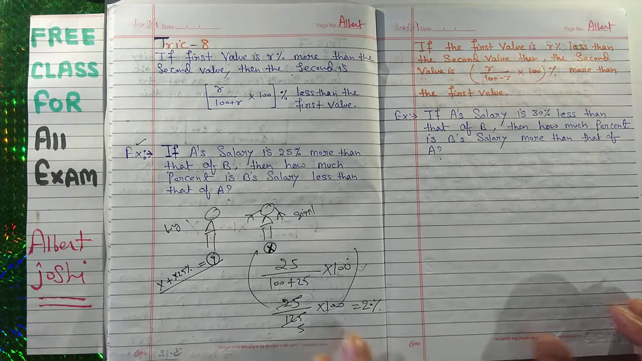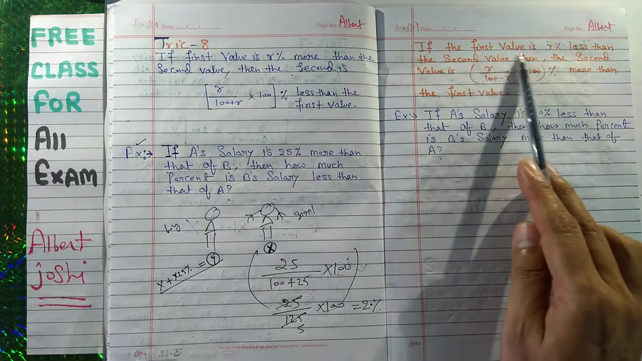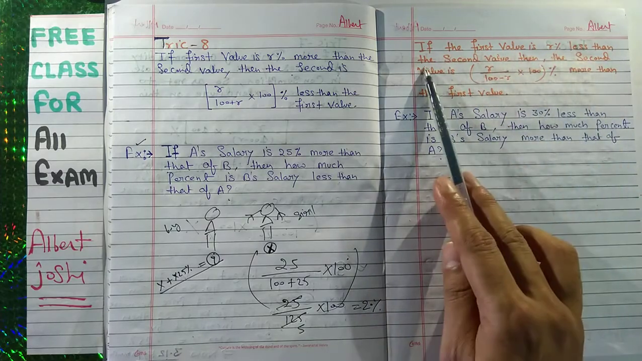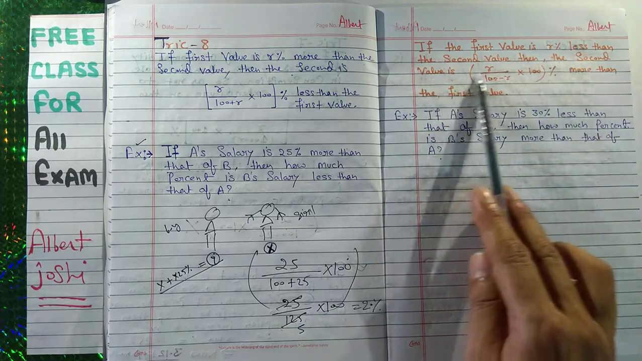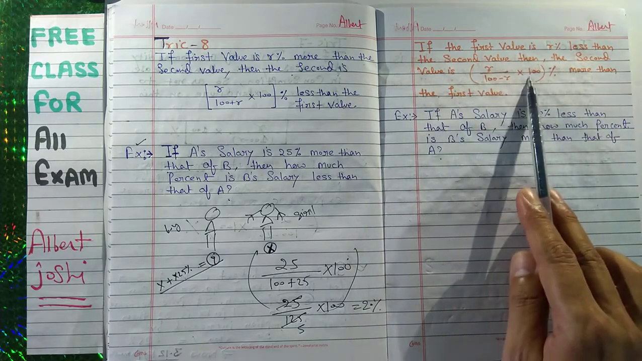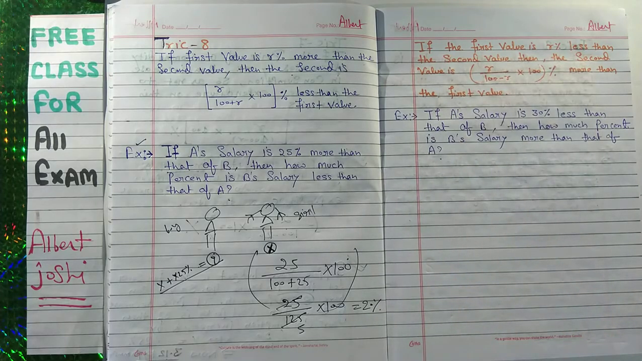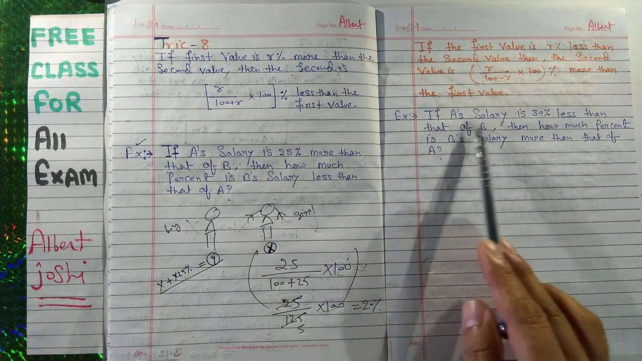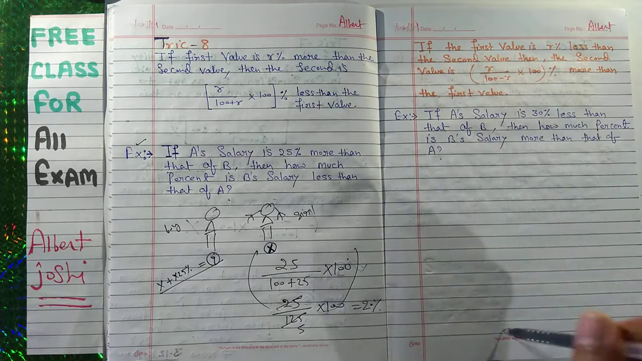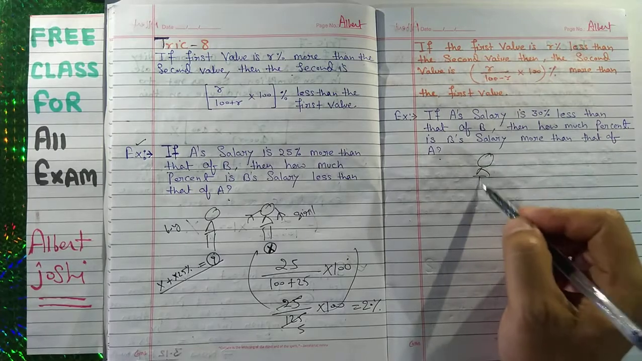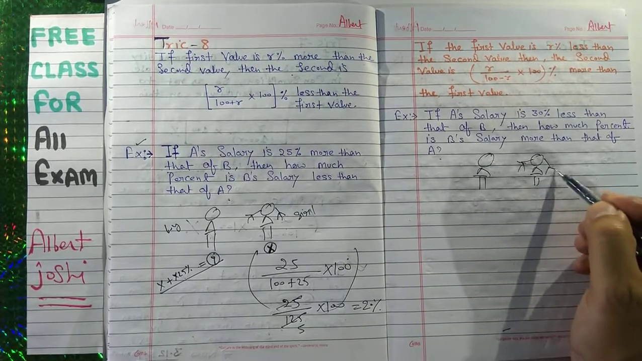Now this is the next question. If the first value is R% less than the second value, then the second value is R upon 100 minus R, into 100% more than the first value. The example: if A's salary is 30% less than that of B, this is another person, husband and wife.